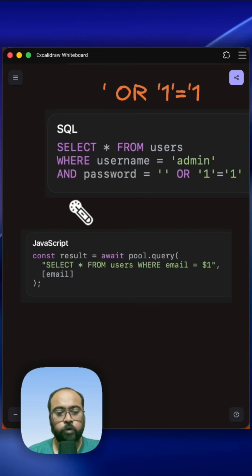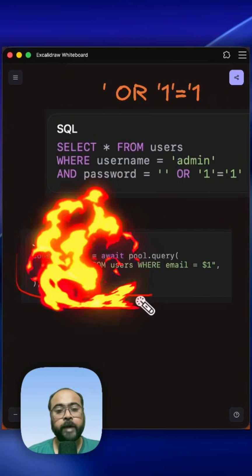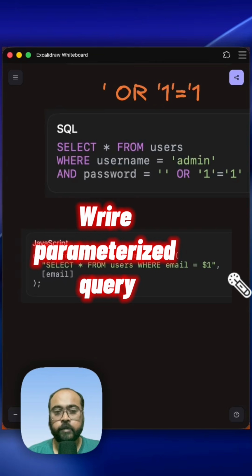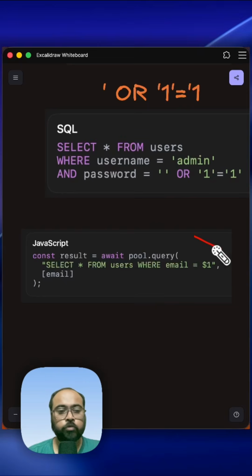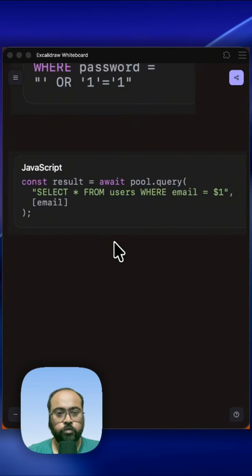So to avoid this kind of issue, instead of writing the raw SQL queries by using string concatenation, you can write the queries like this. So you can write the queries in the parameterized form. So you do not use string concatenation directly on the input that you have got. Instead, you write the queries in the parameterized form. So that way, even if the user provides some malicious string, that value will be considered as a string only. Okay, and that will not be run as a SQL statement.